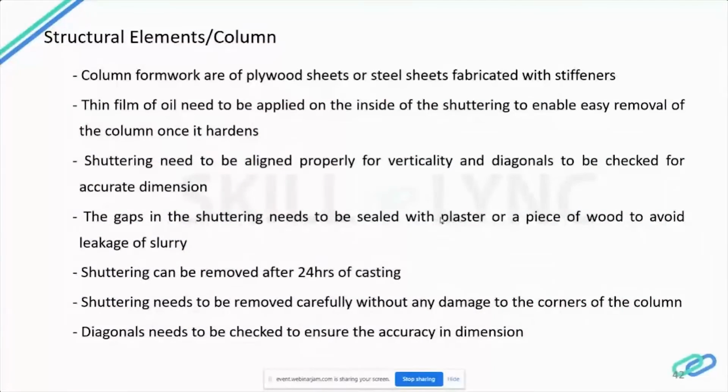So column box or shuttering for column should be made up of plywood sheets or steel sheets fabricated with adequate planks and stiffness. So nowadays we go in with steel sheets only. Normally for residential buildings we use plywood sheets.